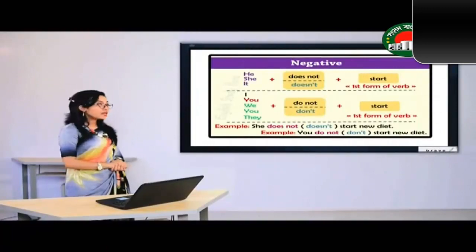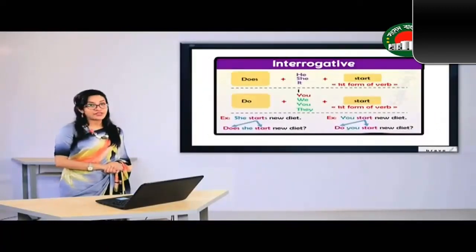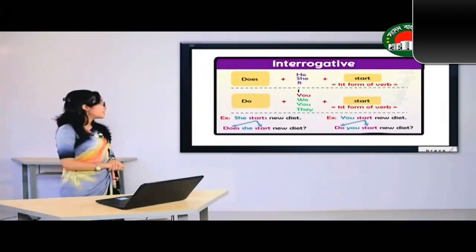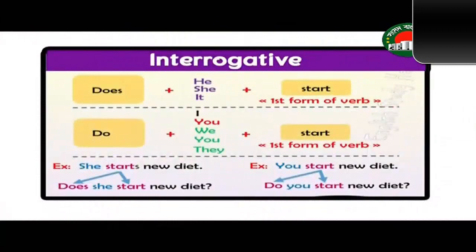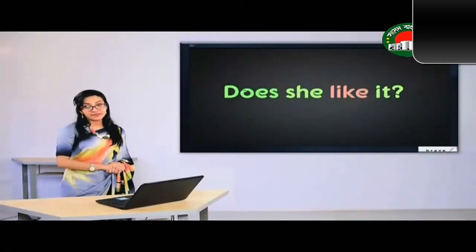Now let's look at the question form or interrogative sentence that are being used in simple present tense. In this case, if you have third person singular number as the subject of the sentence, then we are going to put does at the beginning. For example, does she like it?